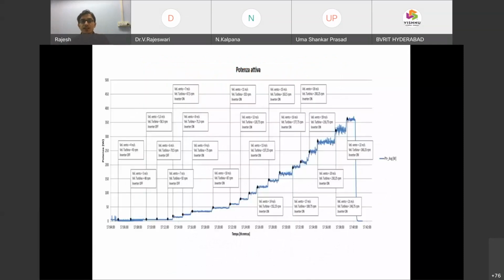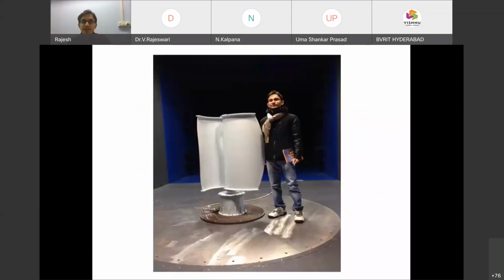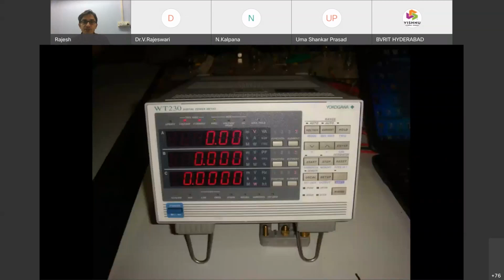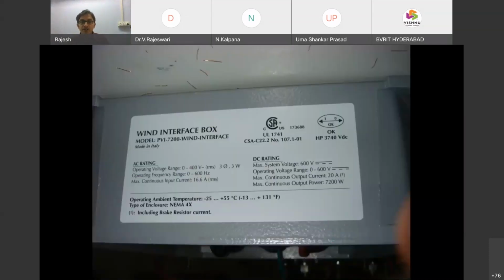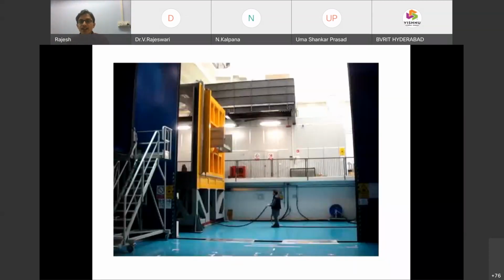We have done this experiment in the laboratory. I will show you how we did it. See, this is the height we maintained. Artificial wind will come in this way, from somewhere at the back side. So how can I estimate the performance characteristics, in order to estimate the power characteristics?